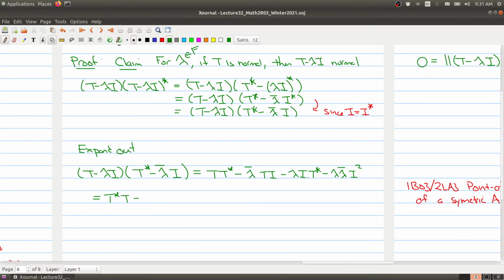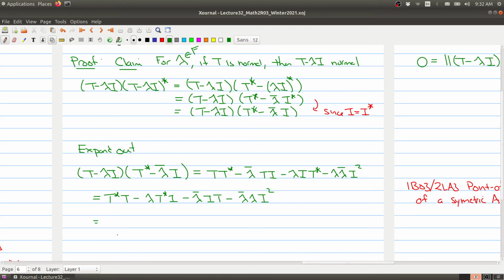And because it's the identity operator which commutes with everything, our next term can be lambda adjoint of T I. We'll move the second term into the third spot, and we'll switch the order of the I and the T, and then we can switch the order of the constants, that doesn't matter, and then we have I squared.